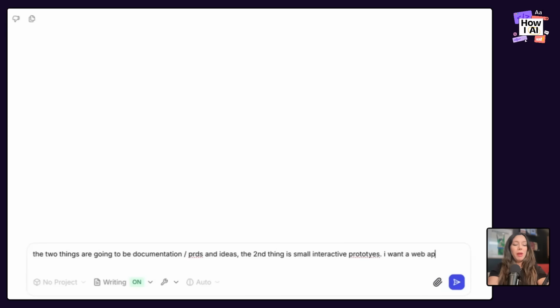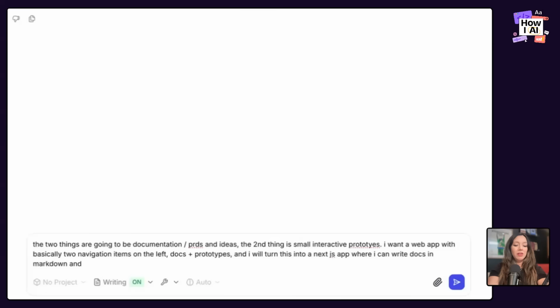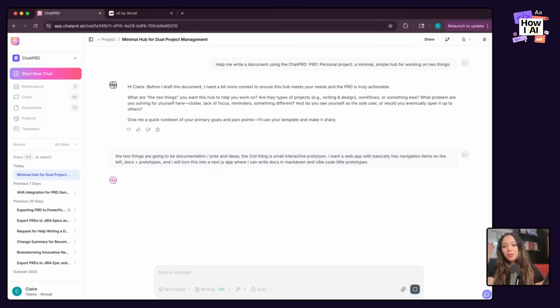I want a web app with basically two navigation items on the left, docs and prototypes, and I will turn this into a Next.js app where I can write docs in Markdown and vibe code little prototypes. Okay, so this is what I'm imagining.